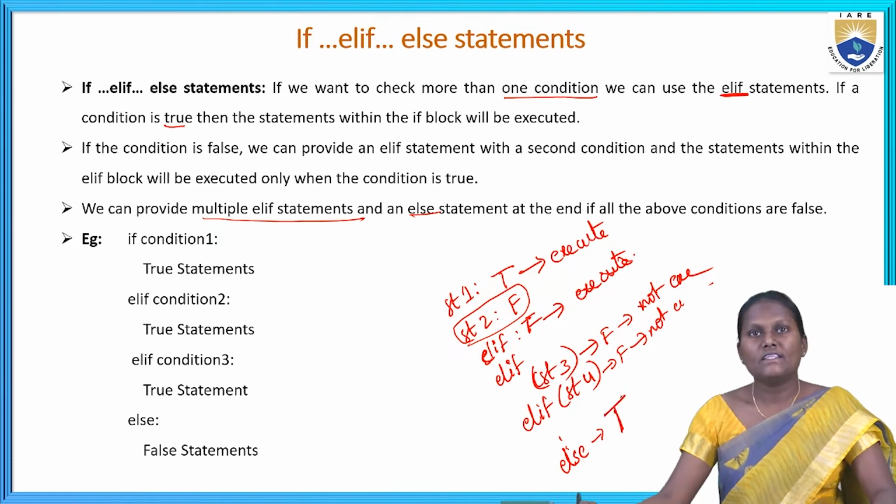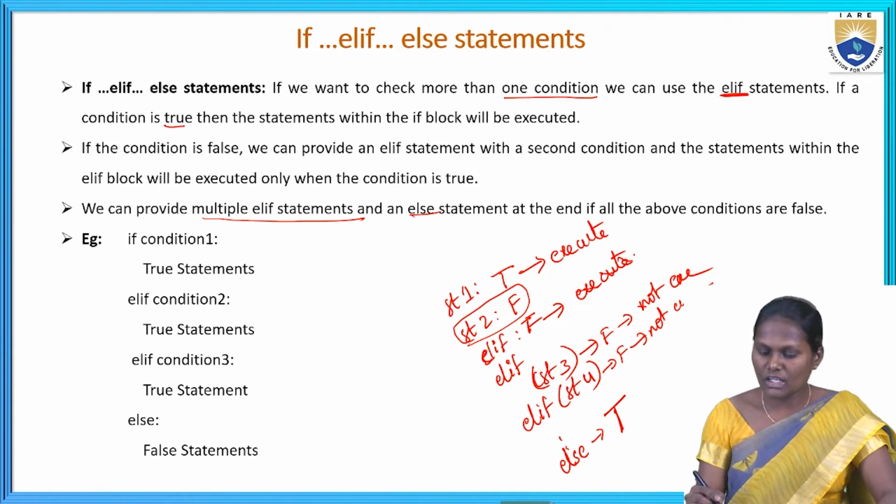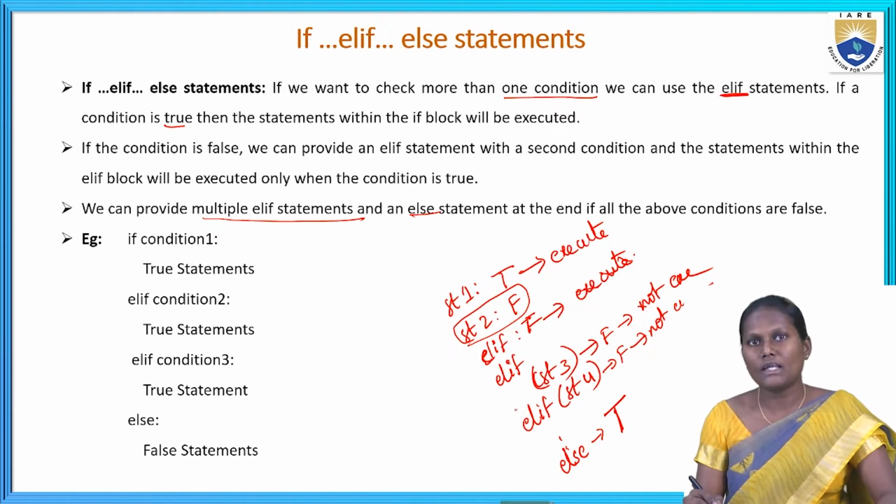Okay, this is about the if elif else statement. You can remember it like this: if statement 1 is true, then it will execute. Otherwise, we can go with the elif statement. If the second statement is false, then it doesn't execute, and again I can use multiple elif statements for the third statement also.